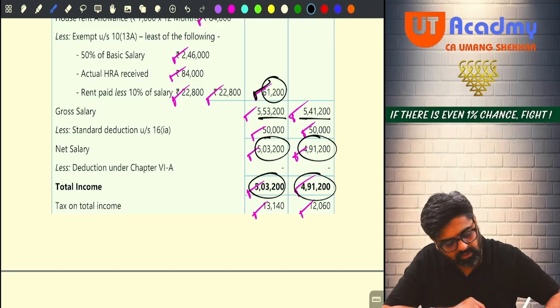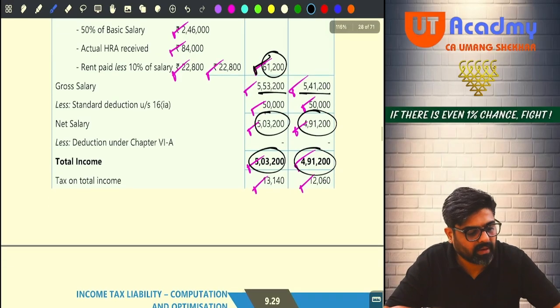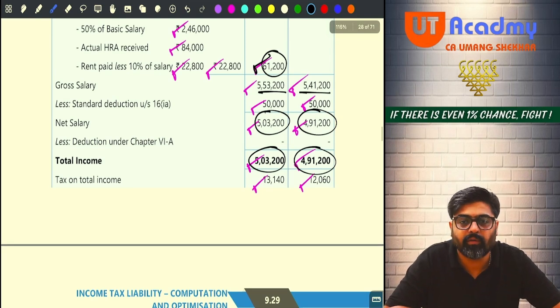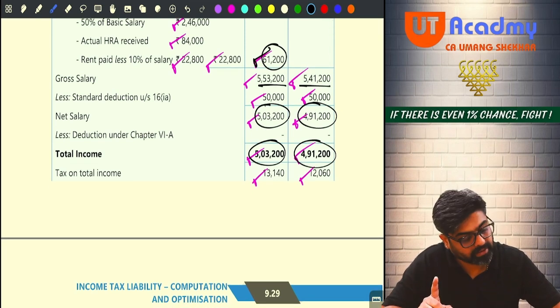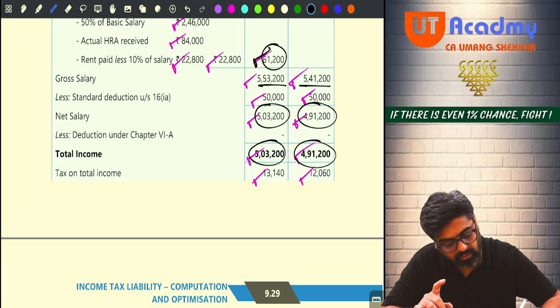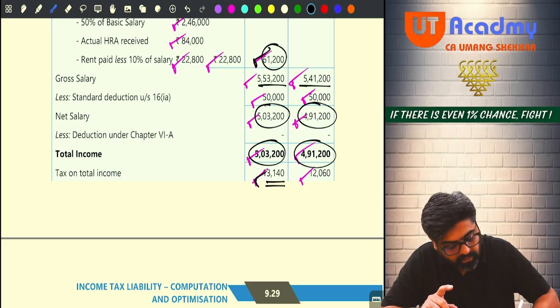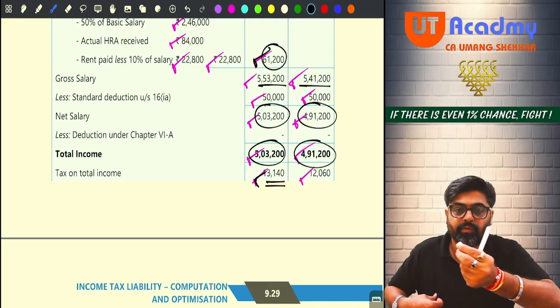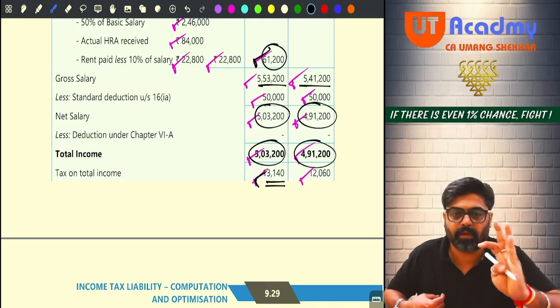Now can you calculate the tax liability? Up to 2.5 lakhs there is no tax. 2.5 lakhs to 5 lakhs, it will be 12,500, and on 3,200 you are going to apply 20%. So 640 plus 12,500, you are going to get 13,140. This is the tax in your first option. So this will be your outflow from your pocket. The money is going from your pocket.